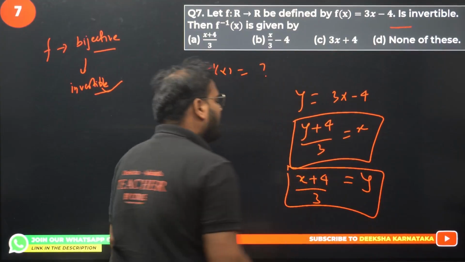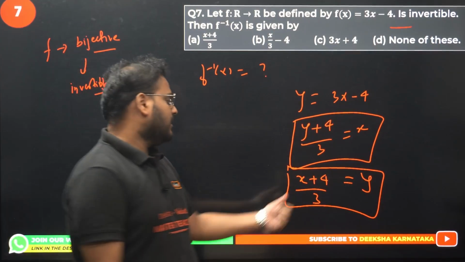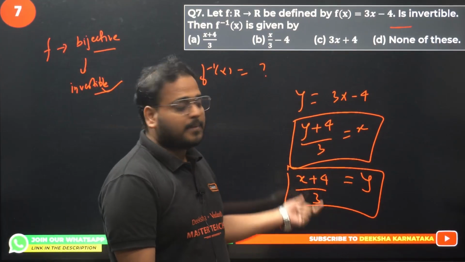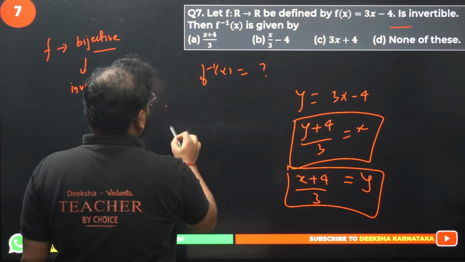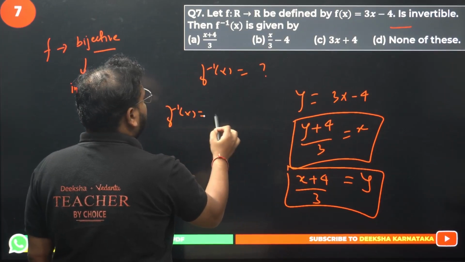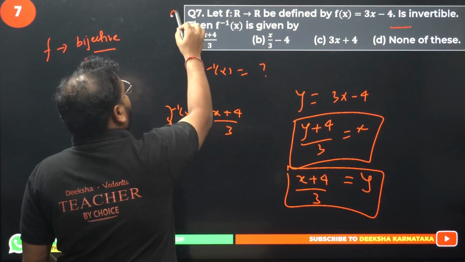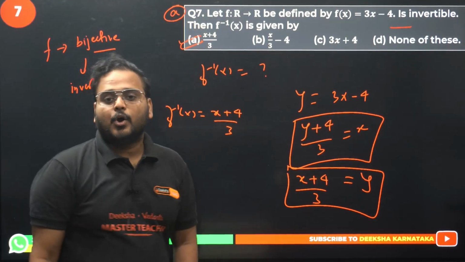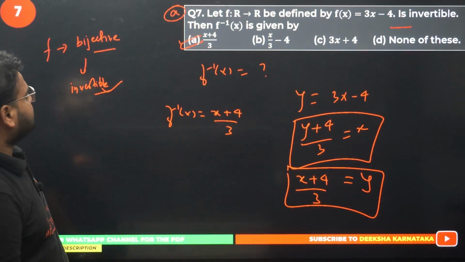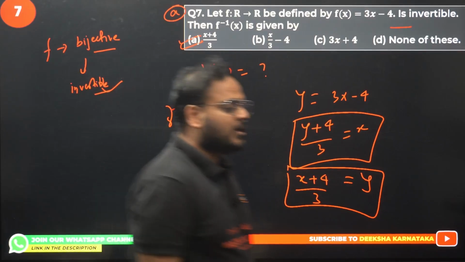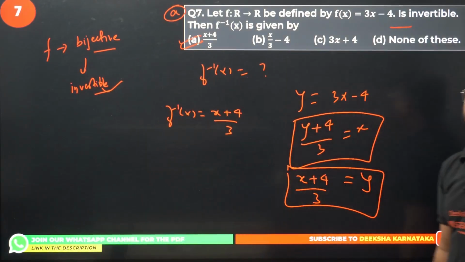This will be your inverse. So your f inverse of x is nothing but (x plus 4) upon 3. Answer is option A. Please check. Question number 7 is clear. Option A is the right choice.